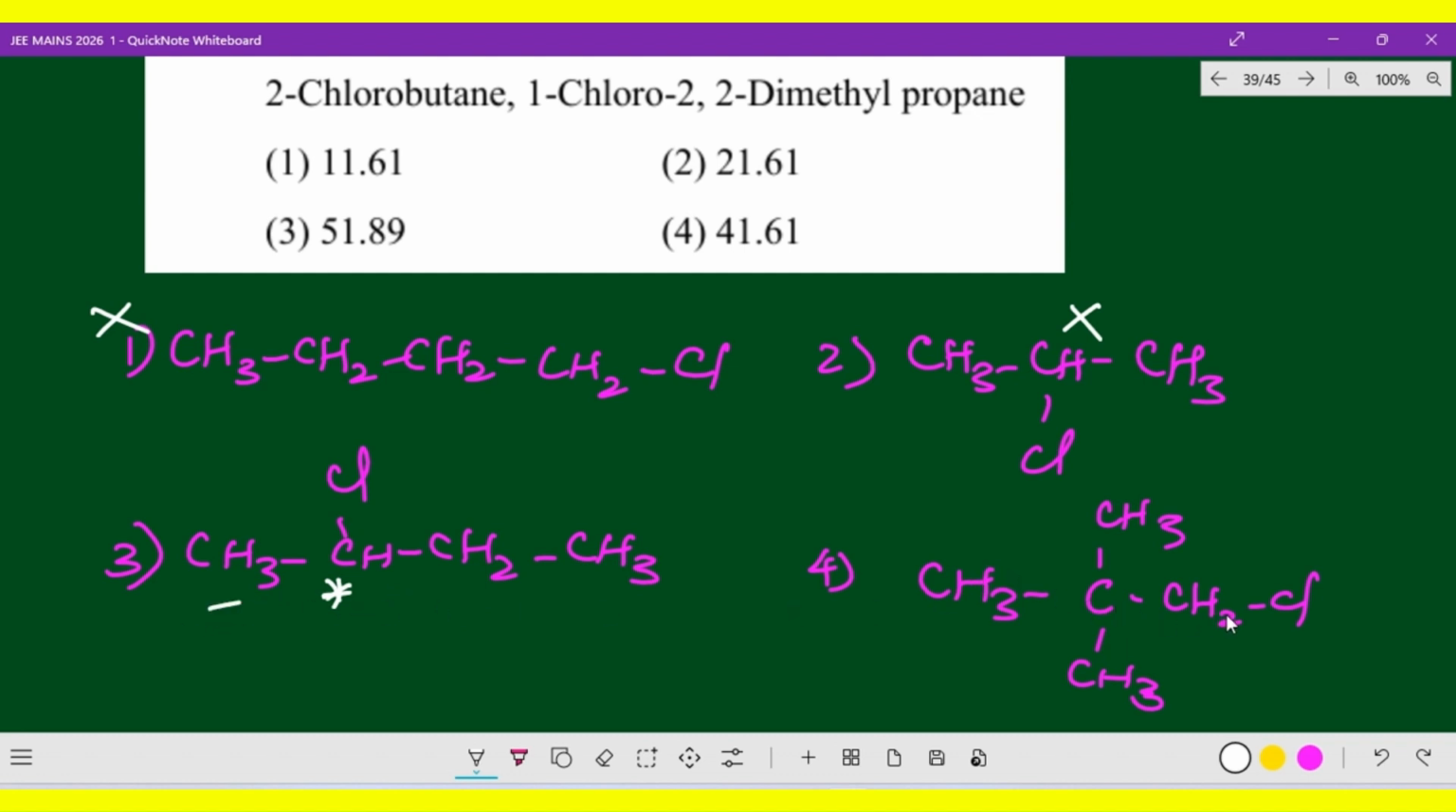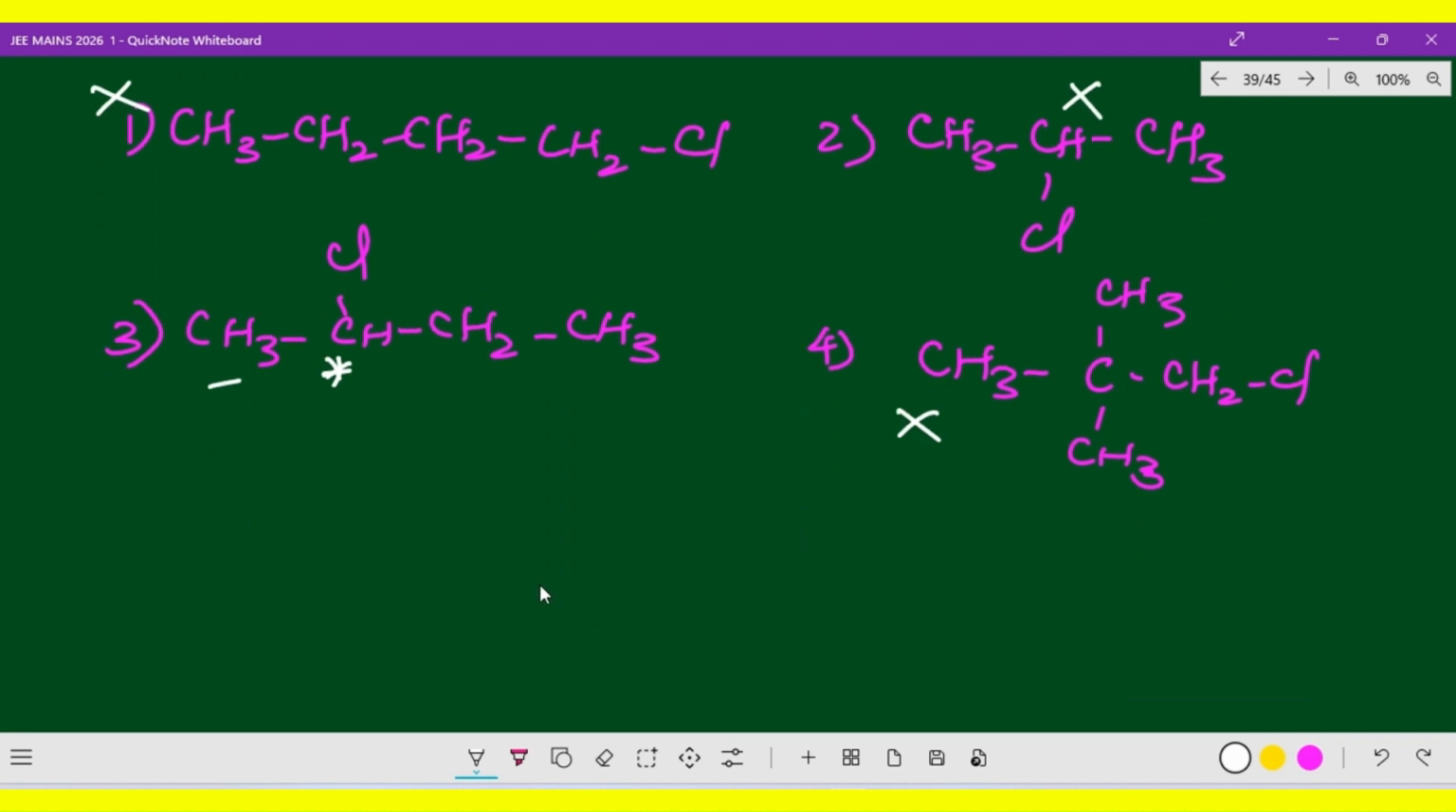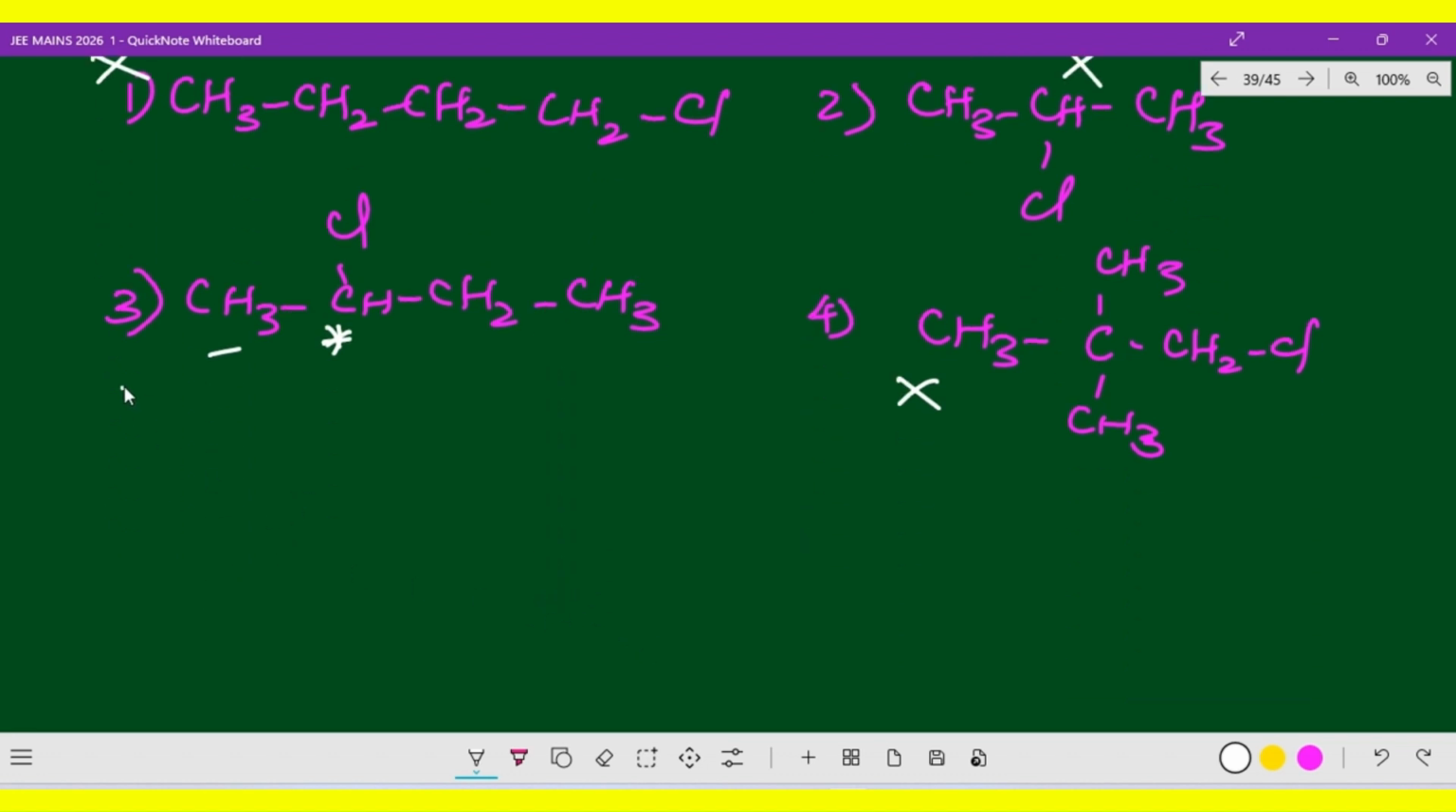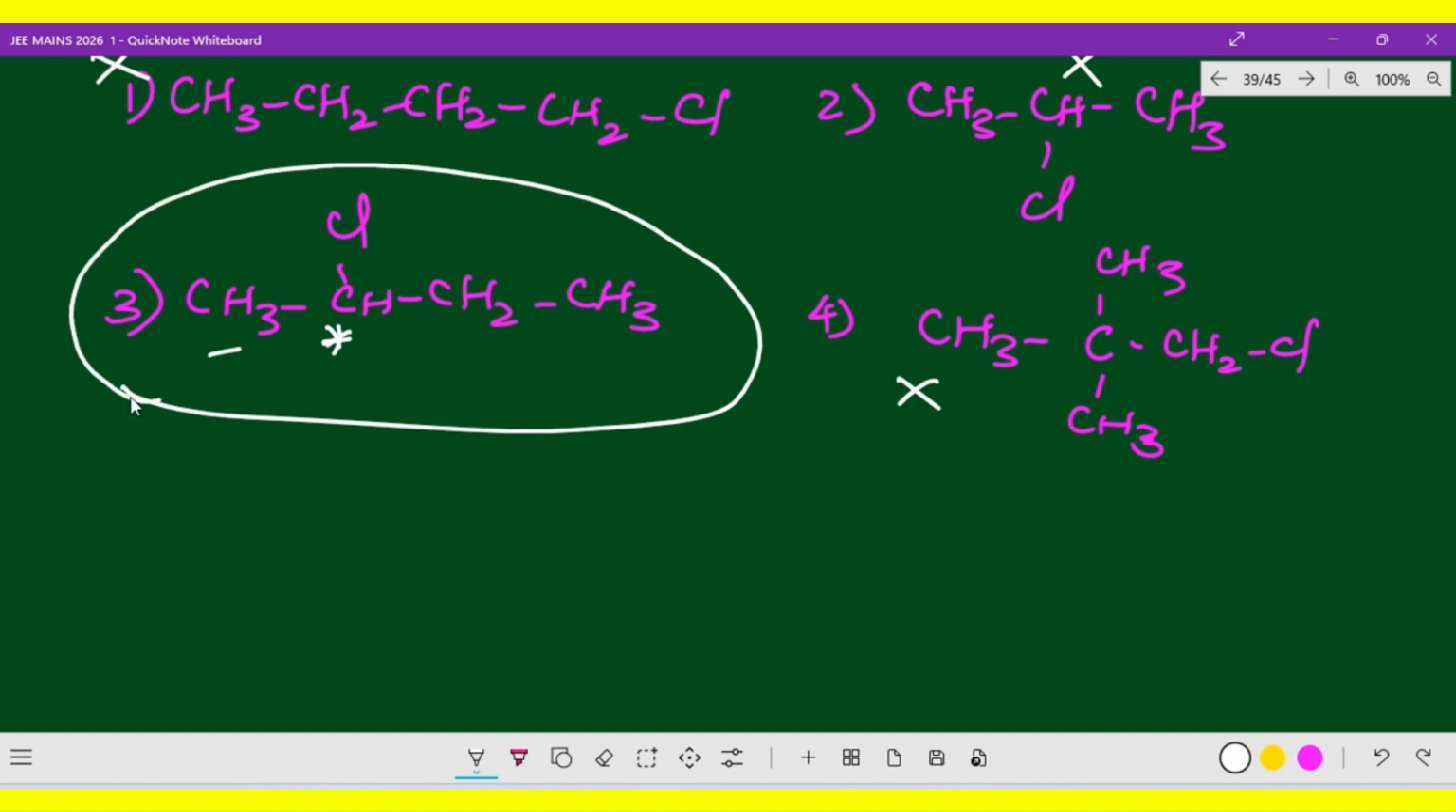Now this is actually CH2Cl. Here you cannot identify a chiral carbon because it is the same group or atom, right? So this also. So which is a chiral carbon? This 2-chlorobutane only has the chiral carbon. Now 2-chlorobutane is 100% optically active, because a chiral carbon is present. So optically